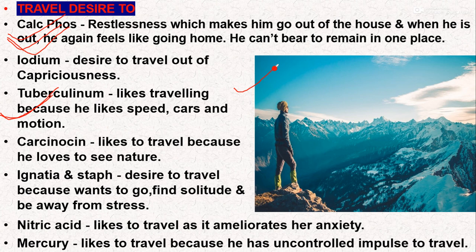Now whenever both reach the destination, Calcarea phos will remain there for some time because the destination is the love for Calcarea phos. But Tuberculinum's love is basically the path, the traveling. So Tuberculinum will get bored very easily at that destination. This is the basic difference between Calcarea phos and Tuberculinum.